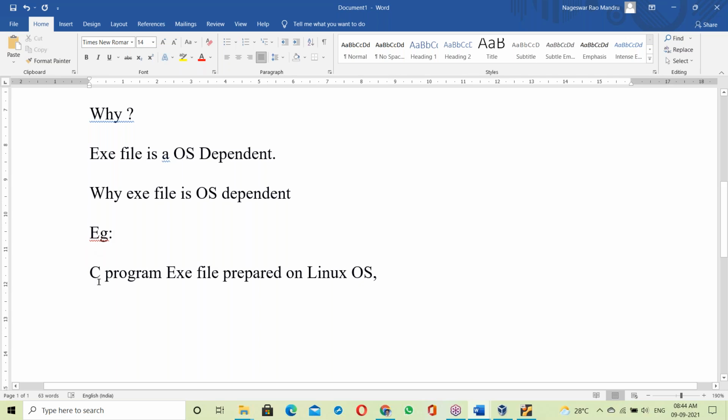Suppose, for example, a C program exe file is prepared on a Linux base. Then what does it contain? Let us see.